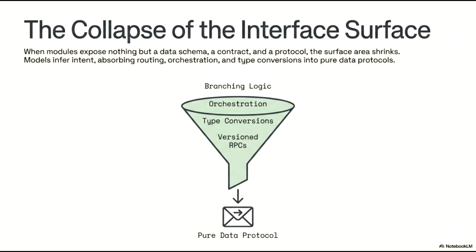By requiring modules to expose only a core data schema, a formal contract, and a protocol, we allow intelligent models to infer intent autonomously. This process effectively absorbs the traditional overhead of routing and versioned RPCs, distilling the entire interaction into a streamlined, pure data protocol. The result is a more resilient and decoupled architecture, where the complexity of communication is handled by the system's intelligence, rather than through rigid manual code.